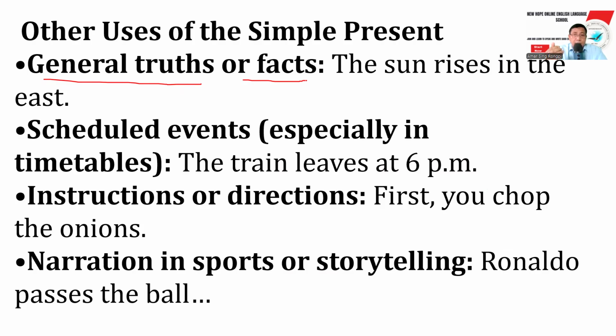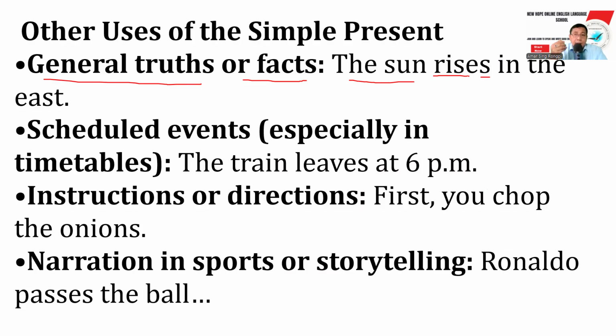This is a truth. Okay, this is a fact. So here, the sun is the subject, so we have to use rises in the east. The sun is a singular noun, and that's why we have added s to the base verb rise. The sun rises in the east.